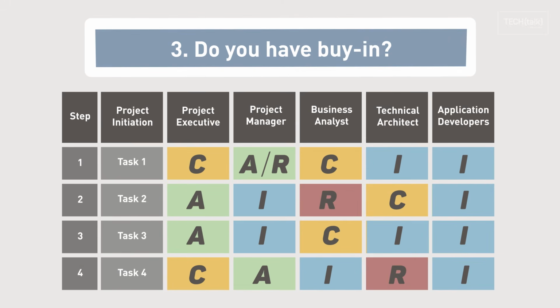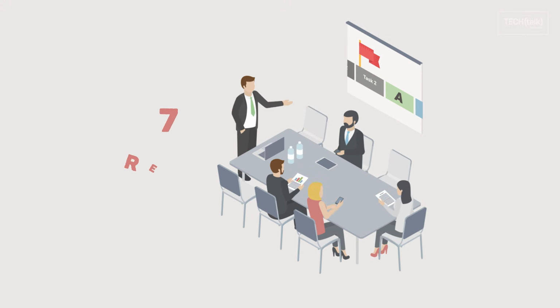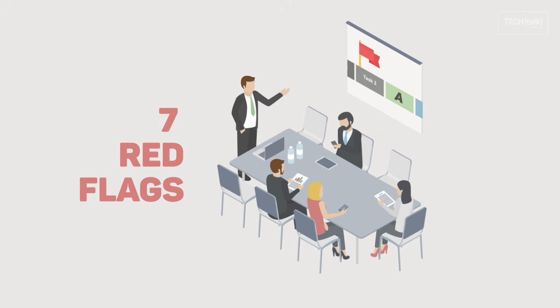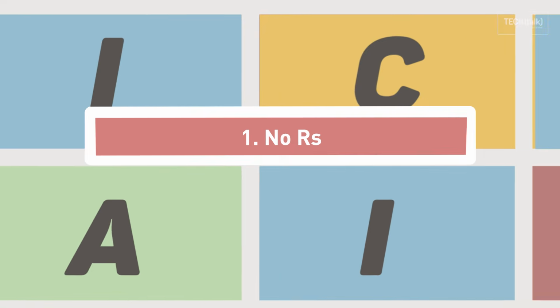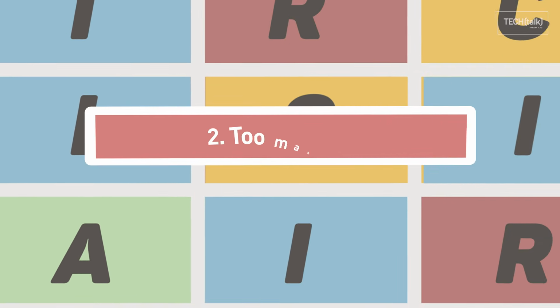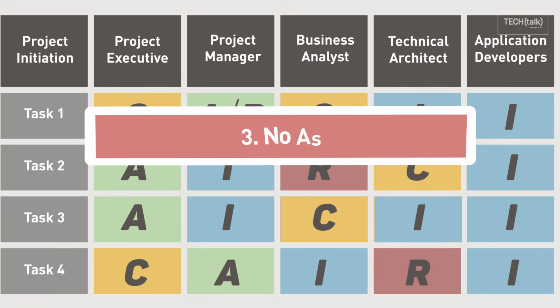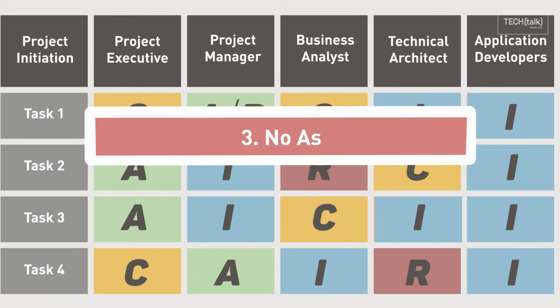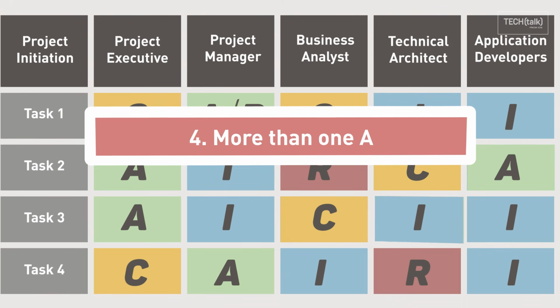When such agreement is achieved, that should be included in the project's charter and documentation. For each task, look at these 7 red flags. At least one person needs to be doing the work in each step. Having too many people doing the work for each step can slow progress. There must be one person accountable for every step of the project. The buck stops with this person. Having multiple people accountable for a step invites slow and contentious decision-making.